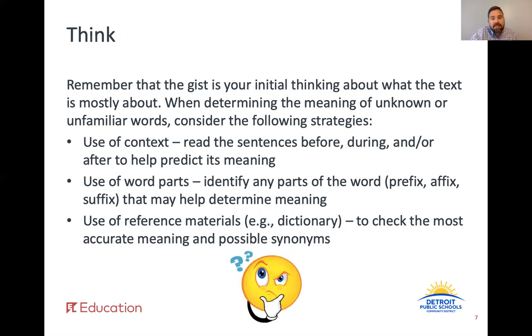Now that we have read the text together, I want you to think about a couple of things. Remember, the gist is your initial thinking about what the text is mostly about. Also, when determining the meaning of unknown or unfamiliar words, consider the following strategies in order. Using context: read the sentences before, during, and after to help predict its meaning. The use of word parts: use a prefix, affix, or suffix to determine what the word might mean. And if needed, use a reference material like a dictionary. Pause the video here as you think about each of these questions and strategies.